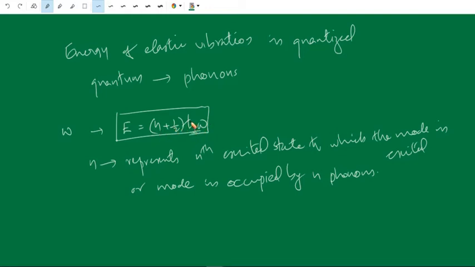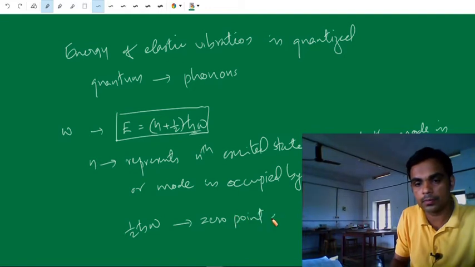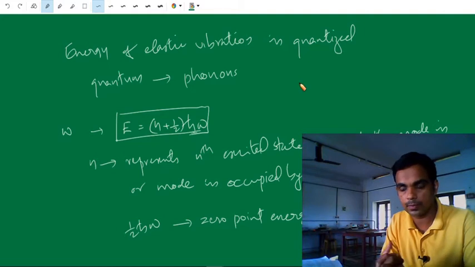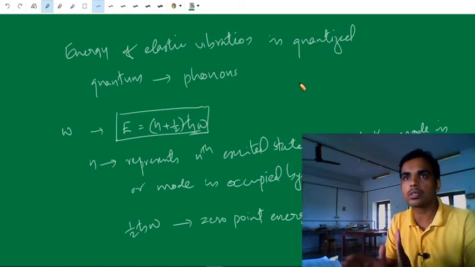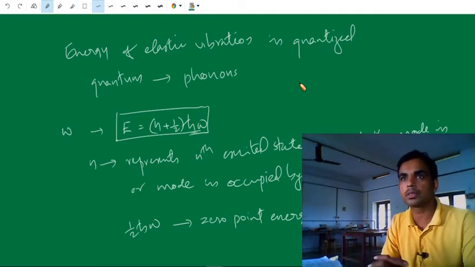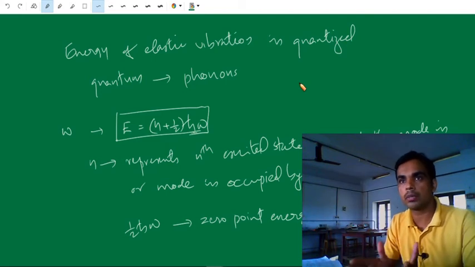Here half h cross omega is called the zero point energy, the lowest energy. So the energy of a vibration is equal to (n plus half) h cross omega. It is also analogous to the case of a harmonic oscillator. So that means elastic vibration can be considered as a collection of harmonic oscillators.